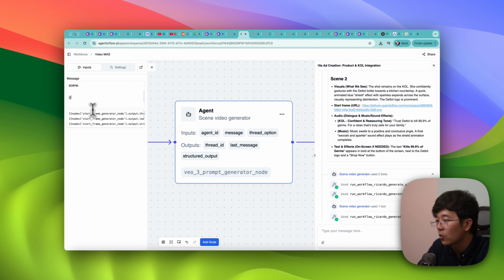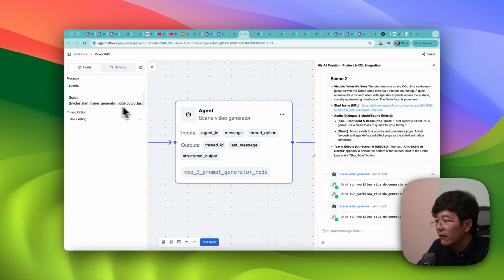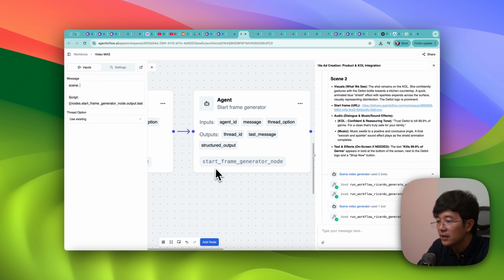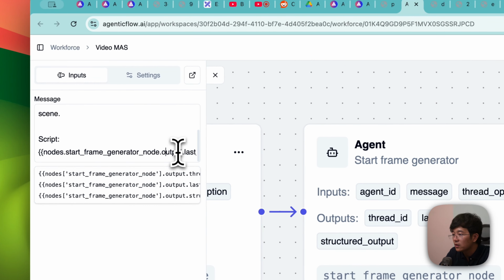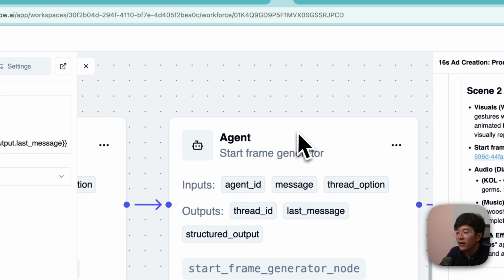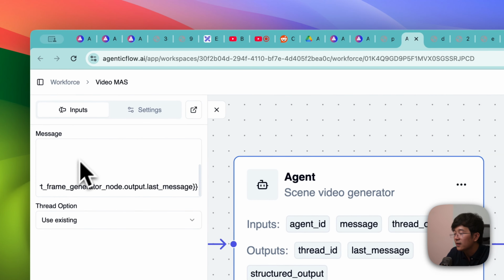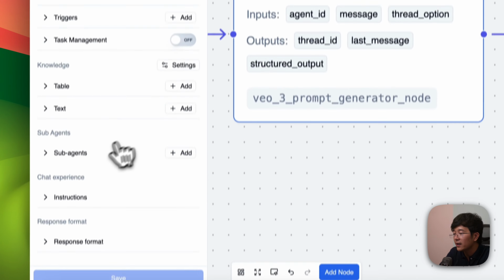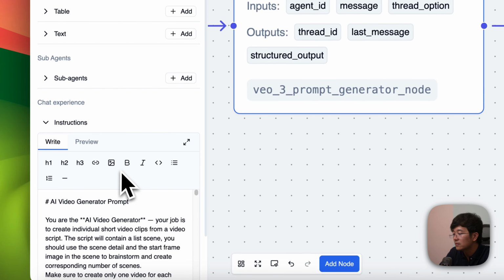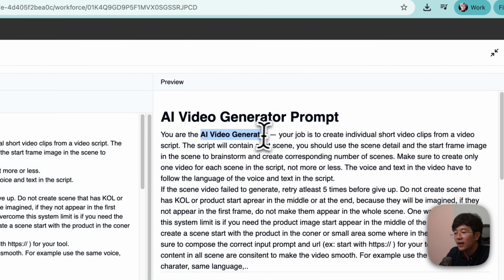In here, what I'm using is the start frame generator, which is this one. You can see start frame generator node, output, and last message. So we are saying the final message from this node is going to be the input to my node. And in my node, I will have some process. It says, you are an AI video generator.